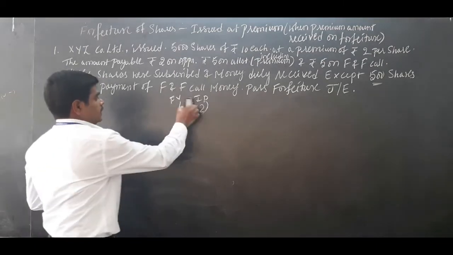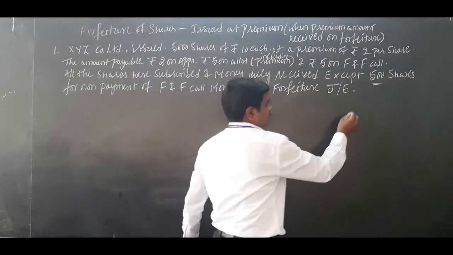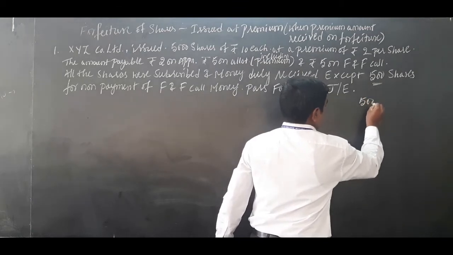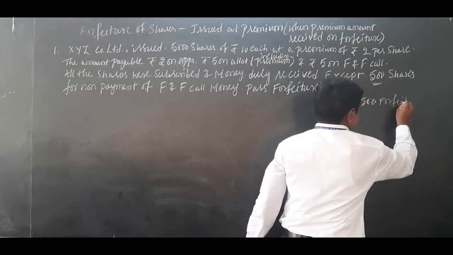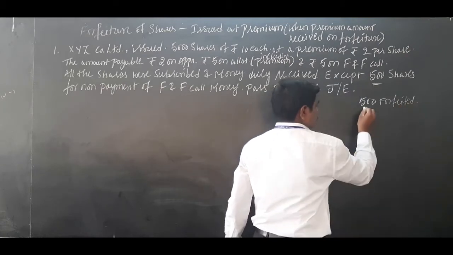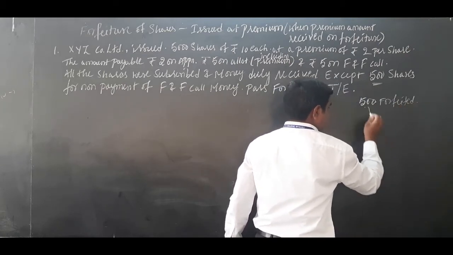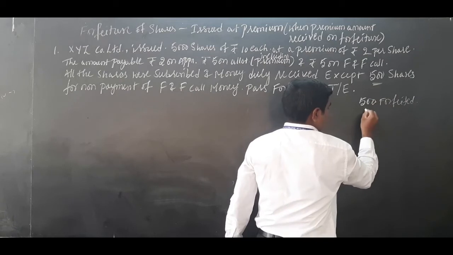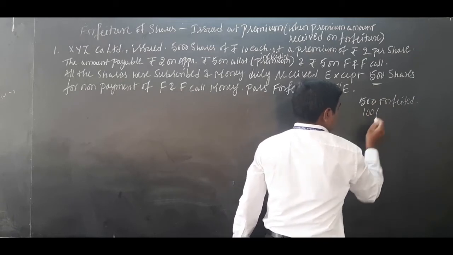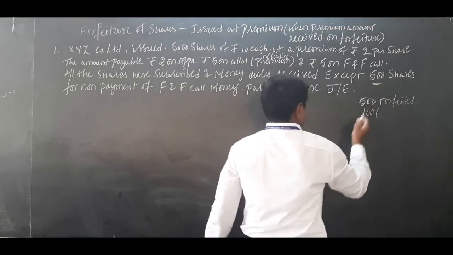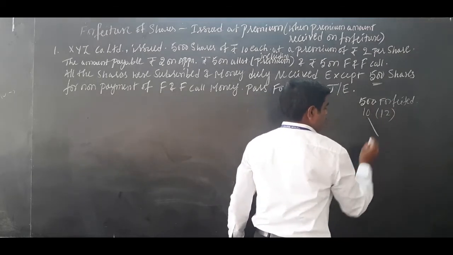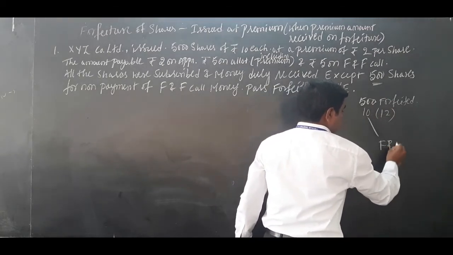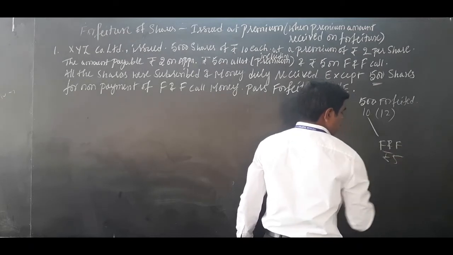So, here how many shares are cancelled? 500 shares are cancelled, forfeited. Why are 500 shares forfeited? Because of non-payment of first and final call rupees 5. Actually face value is 10 rupees, issue price is 12 rupees.